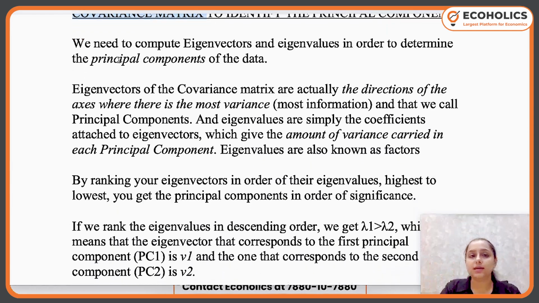So you can see here that we need to compute eigenvectors and eigenvalues in order to determine the principal components. They are actually the direction of axis where there is most information, which is known as principal components, and eigenvalues are simply the coefficients attached to eigenvectors, which give the amount of variance carried in each principal component. Hence, eigenvalues are also known as factors. So even if you just write this, your 5 marks are saved.